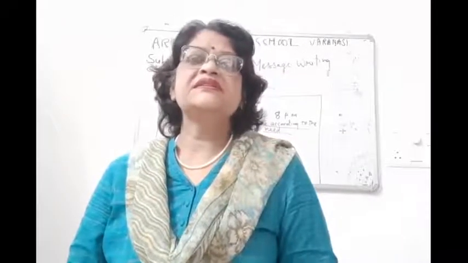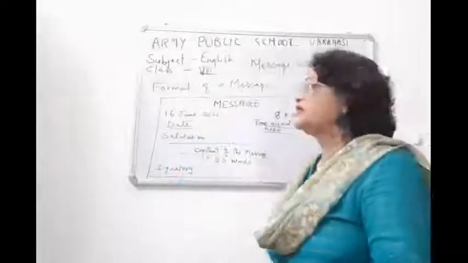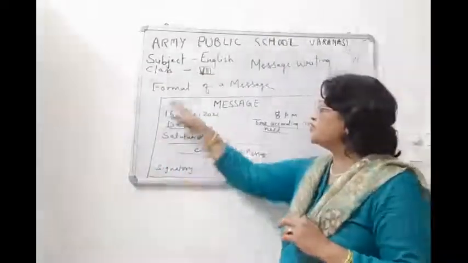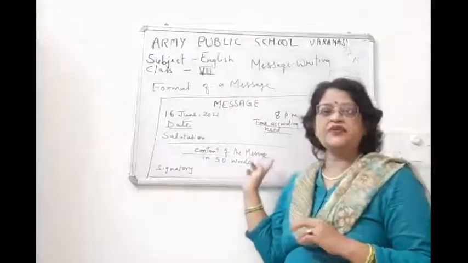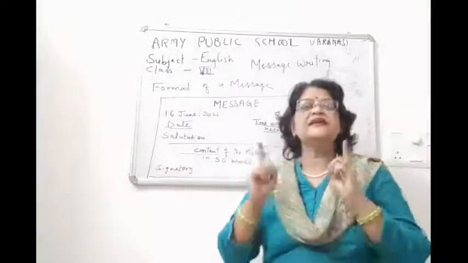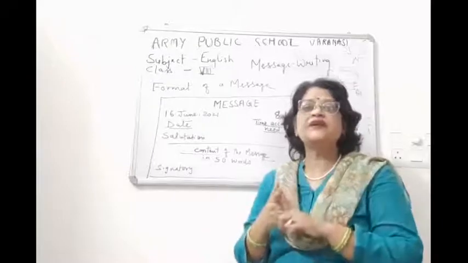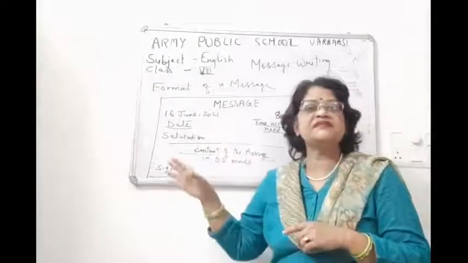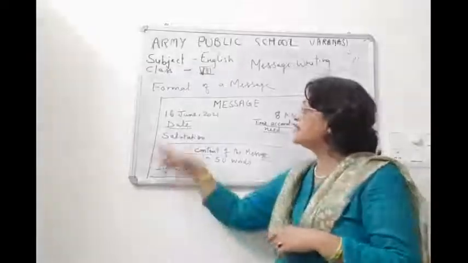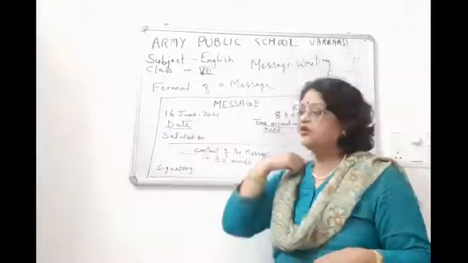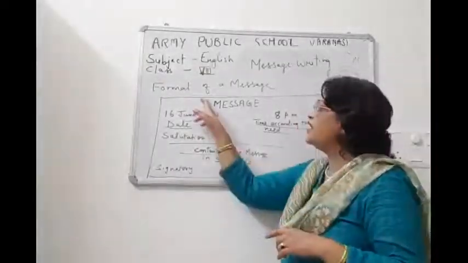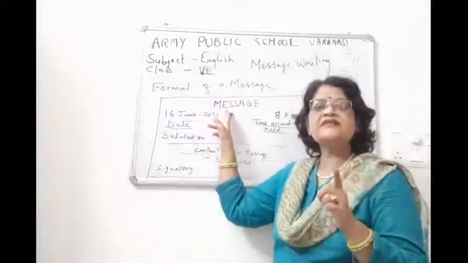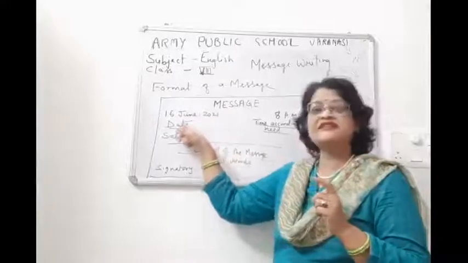So once again children, I would like to revise something about the format here. You have to draw a rectangular box. Children, remember, in notice writing you had made a square box, but in message writing you have to make a rectangular box. Okay, you have to leave one line here, and in the center with a capital letter you have to write Message, then you have to write the date.